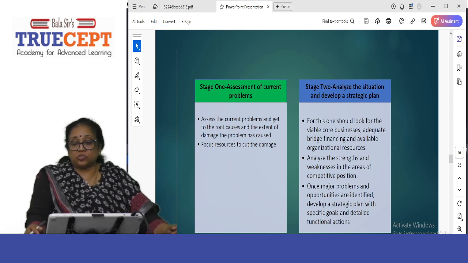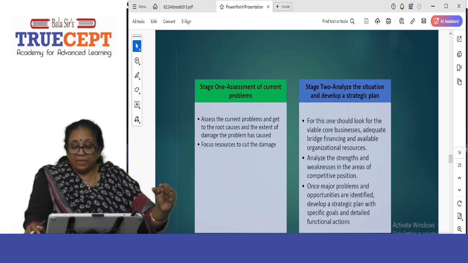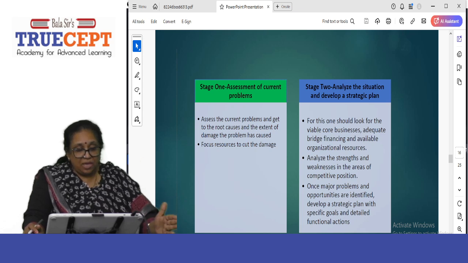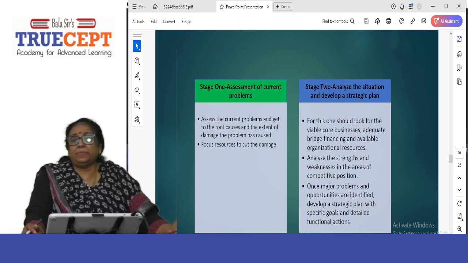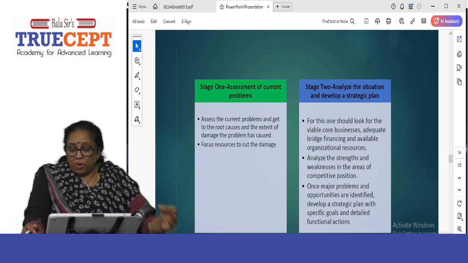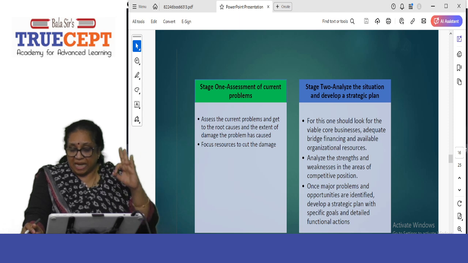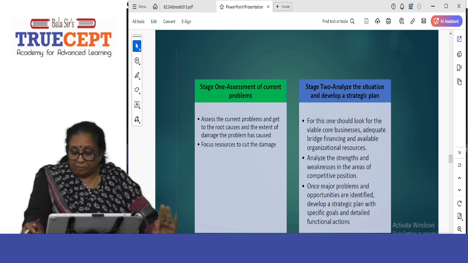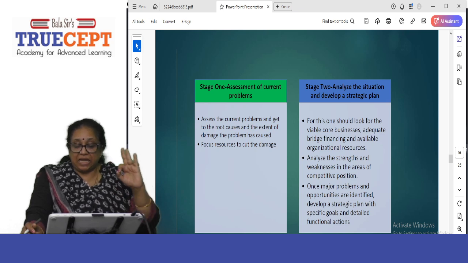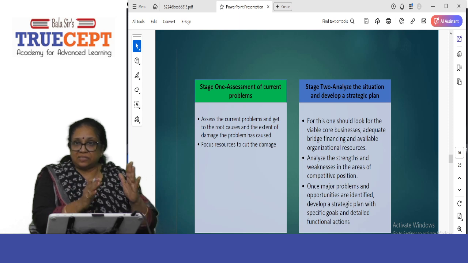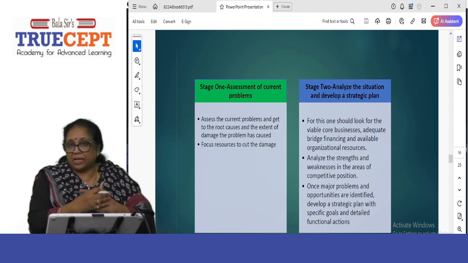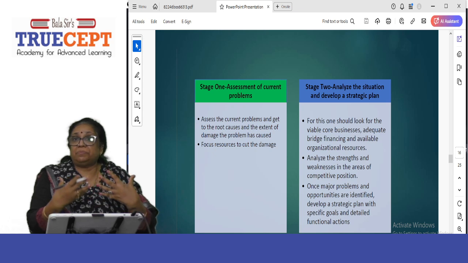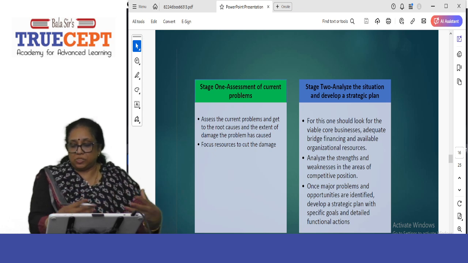Available organizational resources. Synergy Limited should look for this also. Analyze the strengths and weaknesses in the areas of the competitive position. Where are my problems starting? What are my competitive strengths? Once major problems and opportunities are identified, develop a strategic plan with specific goals and detailed functional actions. Stage 1, assessment of current problems. Stage 2, analyze the situation. Once you understand what the current problems are, analyze the situation and develop a strategic plan to meet the current problems.